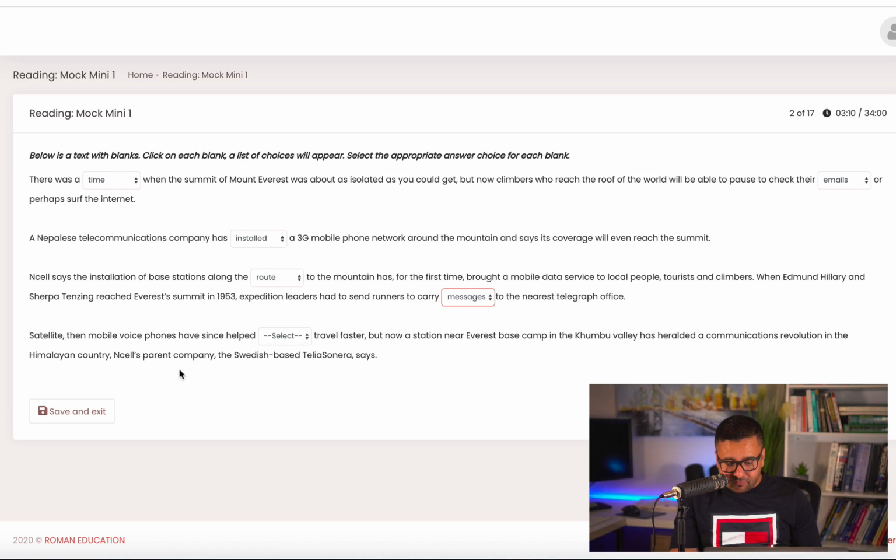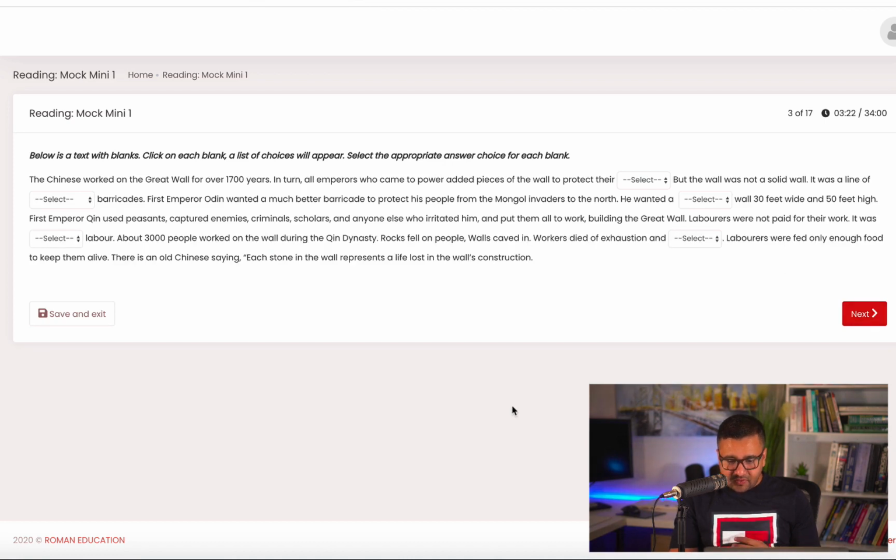"Satellite, then mobile voice phones have since helped travel faster." This is a collocation based question and you have to look at the options and decide which one of them actually travels, and that is news. So these are the answers. The third one is "to protect their", and these are people who belong to a royal family because they are emperors, and for their families we use the word dynasties. "It was a line of barricades." So you have to think what kind of barricades it was.